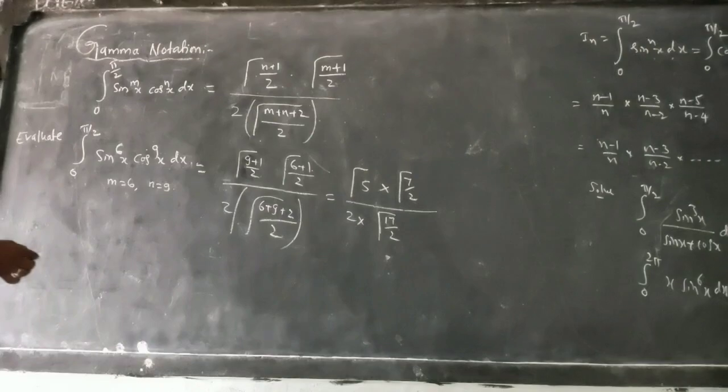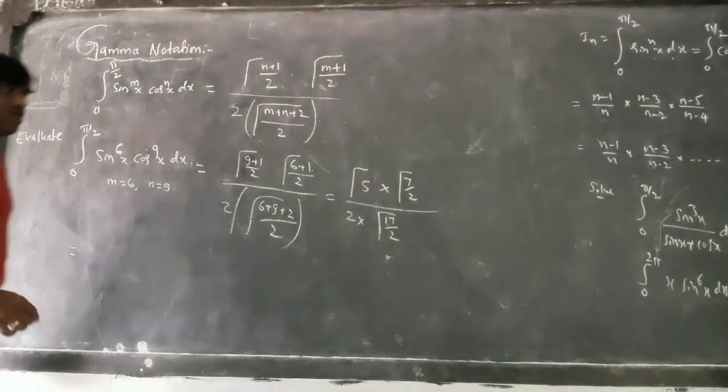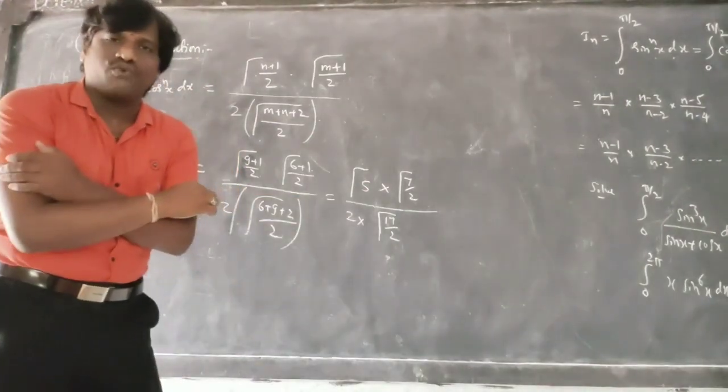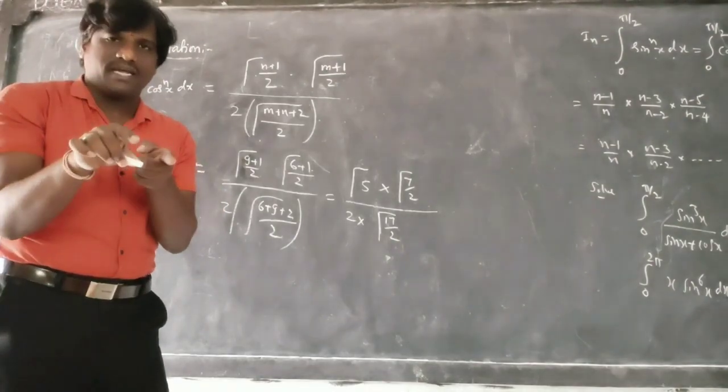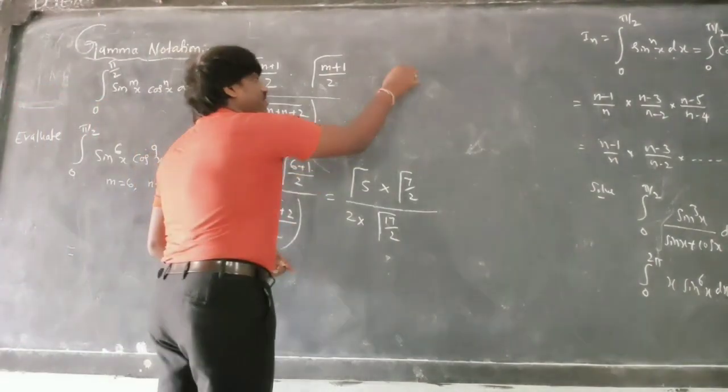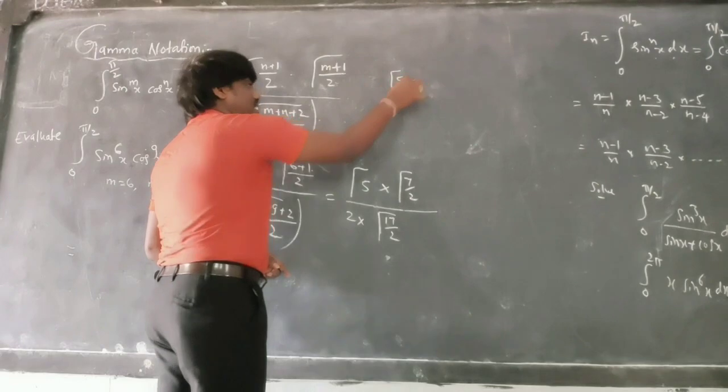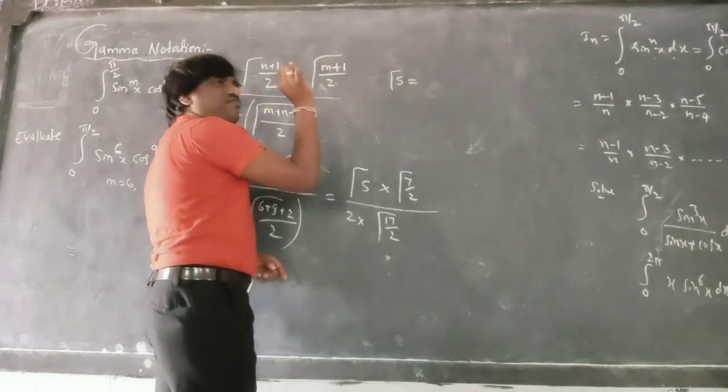So what do I write here? Gamma notation 5 is how much? Gamma notation 5 is 4 factorial. I already explained this. Gamma 5 is equal to 4 into gamma 4, subtracting 1 from 5.